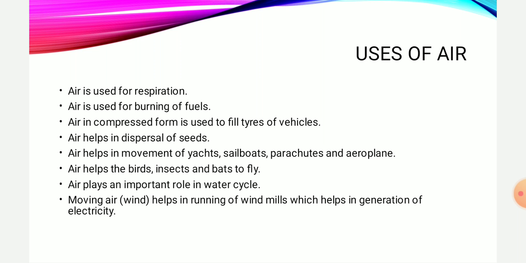Next, air also helps in the water cycle. Air plays an important role in the water cycle because it helps in carrying water molecules into higher altitudes, which further helps in the condensation process and helps to bring rain on the earth. Now the last one: moving air, termed as wind, helps in running windmills. These windmills are also helpful in the generation of electricity.